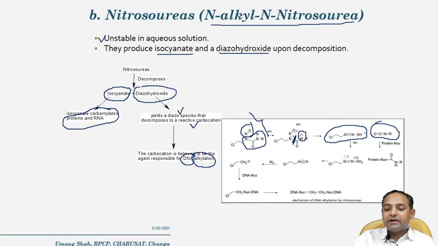These isocyanates are believed to carbamylate the protein as well as the RNA, and the diazo hydroxide is further converted into the carbocation by loss of the nitrogen group. This carbocationic carbon is attacked by the N7 of the guanine of the DNA, which acts as a nucleophile, and in this way the biomolecule DNA is alkylated and ultimately DNA synthesis is blocked.